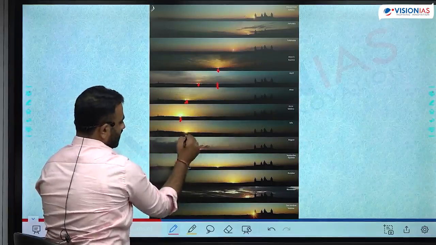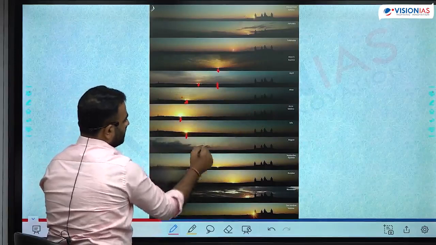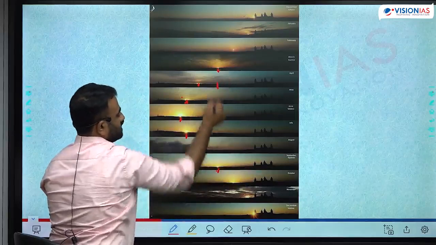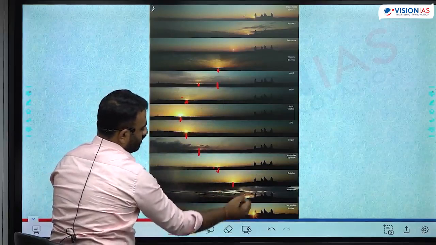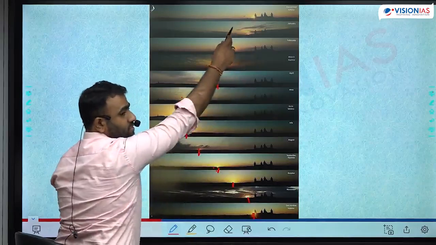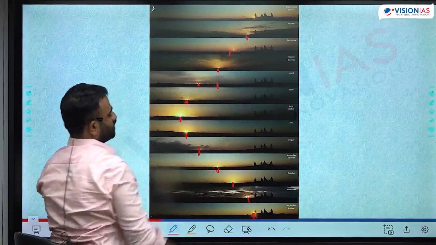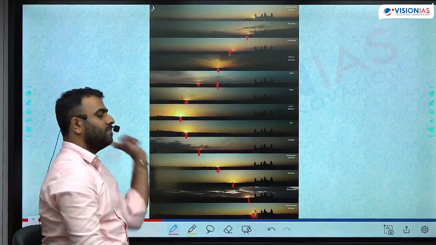After that, there is a southward shift. These two have matched, see. And then here these two matched, and then here by the September equinox, exactly the same position. And one month later it had shifted down, down, down. December 22nd, it is back at this position, the southernmost location. Then it has shifted slightly towards the north, towards the north, towards the north. This is the apparent movement of the sun.